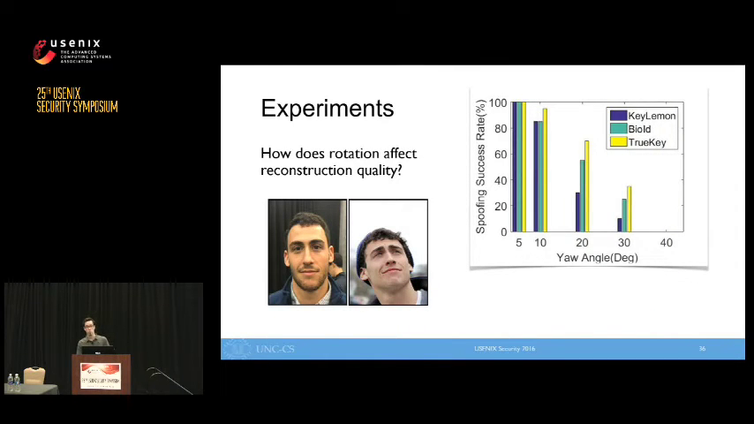An additional question we'd like to ask is, how does head rotation affect reconstruction? For all 20 sample users, we collected multiple indoor photos with yaw angle, that is, rotation to the left or right, varying from 5 degrees, which is approximately front-facing, to 40 degrees, which is a significantly rotated view. We then performed 3D reconstruction for each image, for each user, on the same 3 face authentication systems. As you can see, when the yaw angle is roughly forward-facing, the spoof rate is very high, and it drops off fairly quickly with increasing head rotation.